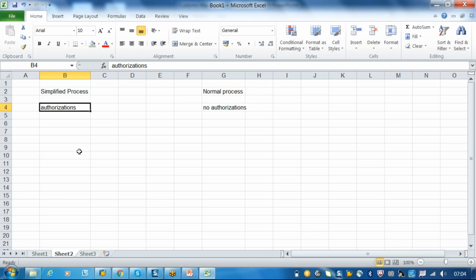So what is the advantage of having a simplified process? With the simplified process we can do incomplete declarations. Incomplete declarations in the sense, in SD we have incompleteness logs, right? Incompleteness procedure.